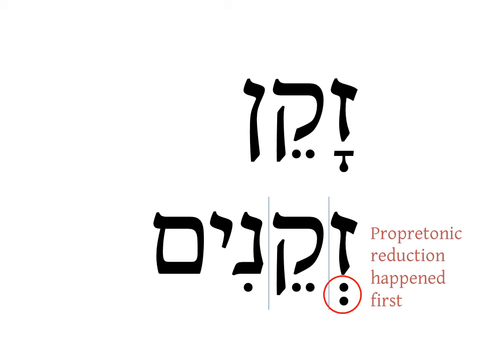You have to check for propretonic reduction first, and only if it's impossible, then will a tsere in a pretonic syllable reduce. So the kamatz under the zayin reduces to shava, because propretonic reduction will take precedence over pretonic reduction.